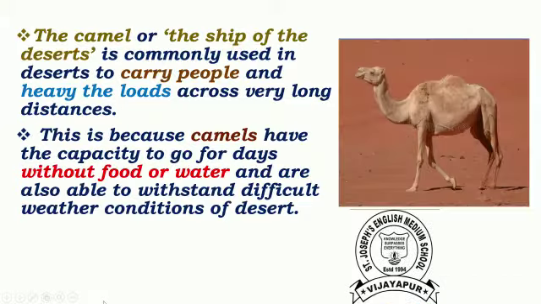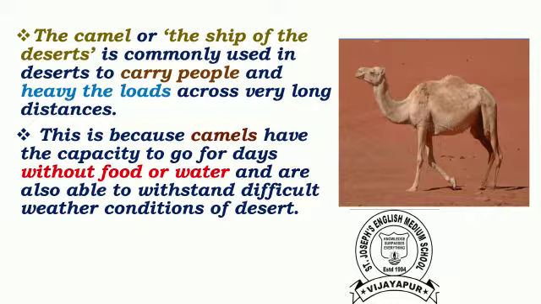Next we are going to see which animal lives in desert. The camel, or the ship of desert, is commonly used in deserts to carry people and heavy loads across very long distances. This is because camels have the capacity to go for days without food and water and are also able to withstand difficult weather conditions of desert.